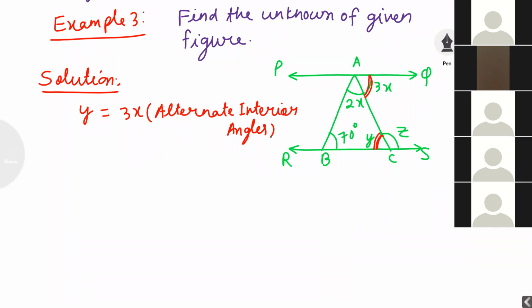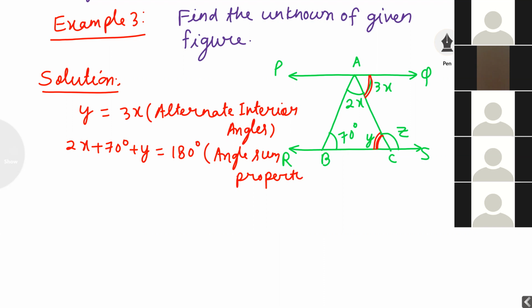If y is 3x, then with the help of the angle sum property of a triangle in ABC, I can find the x value. Then I can say 2x plus 70 degrees plus y is equal to 180 degrees, by the angle sum property of a triangle.